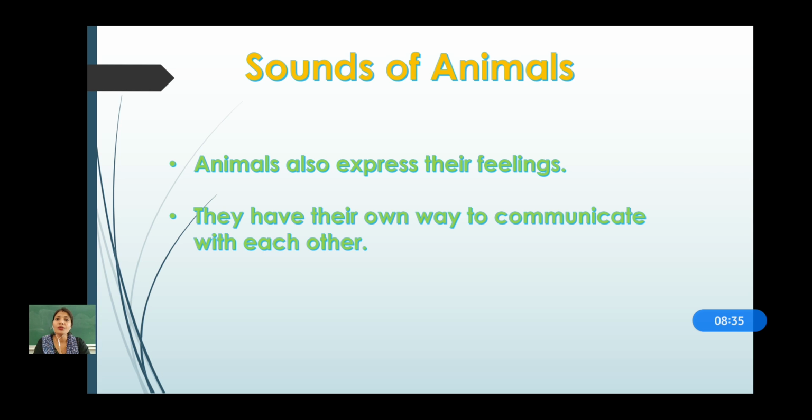they have to speak to each other. They have to communicate with each other. So they have different sounds in them. We have seen different sounds in different animals in the previous lectures.